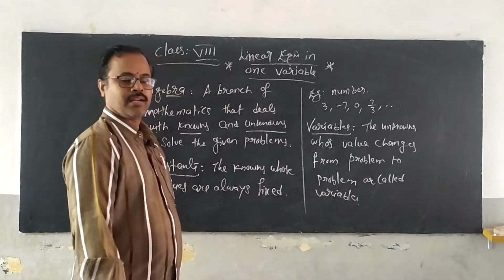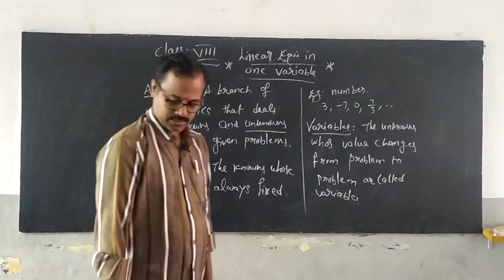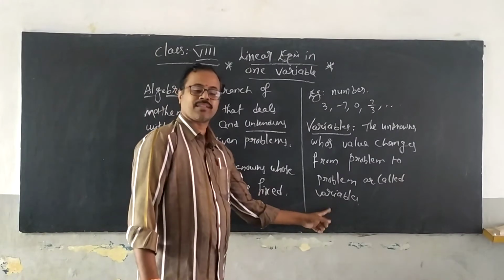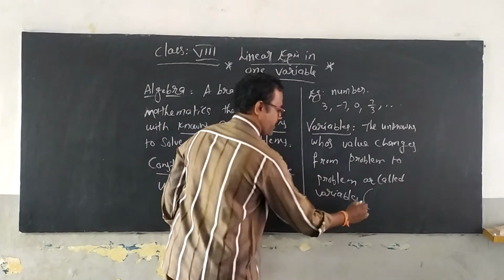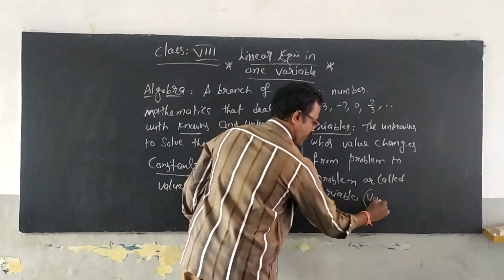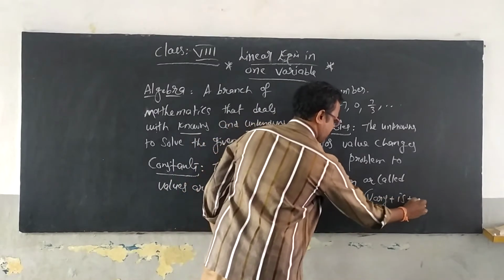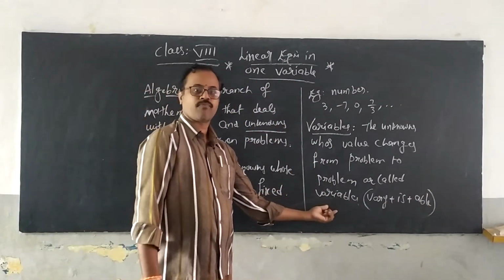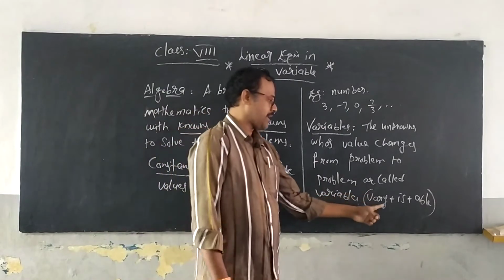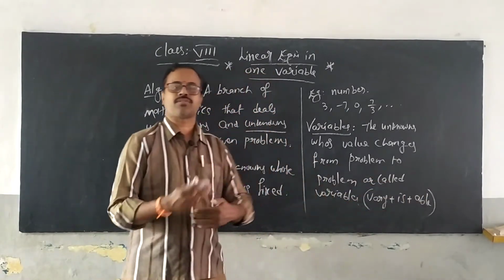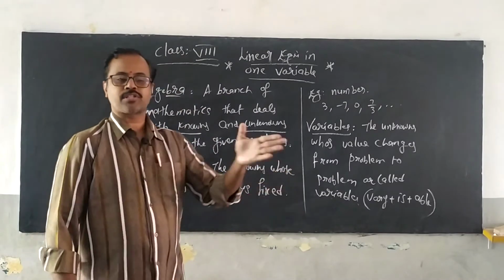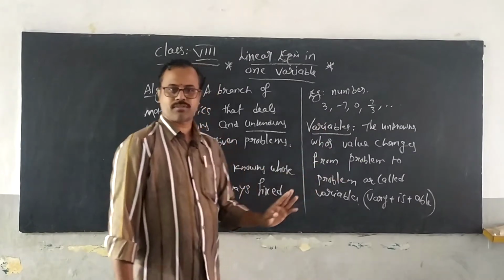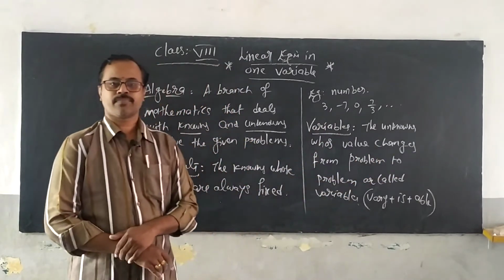English is an important aspect in this chapter. You must understand the term variable, which is formed by three words: vary, is, able. Vary means change, able means possible. Change is possible, that is called a variable. Do you understand?